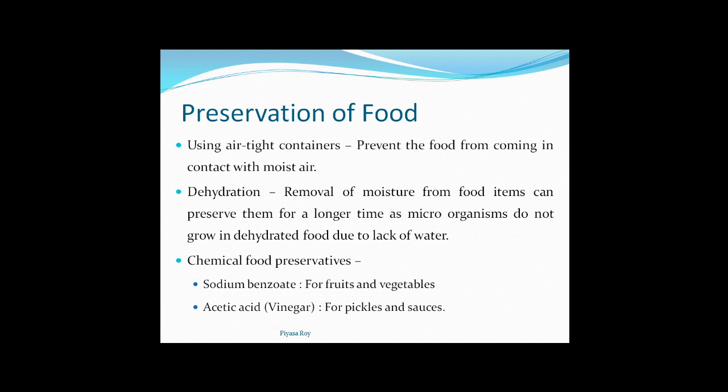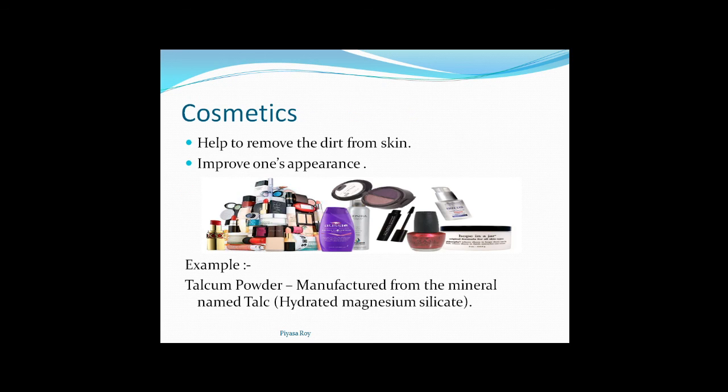Acetic acid is the chemical name for vinegar. This we use to preserve pickles and sauces. So these two are the chemical food preservatives we use generally. Many other food preservatives are also there, but for now these two will be enough for us.